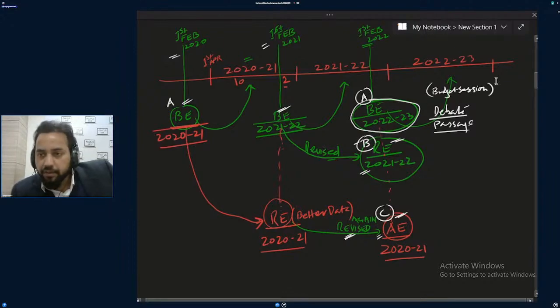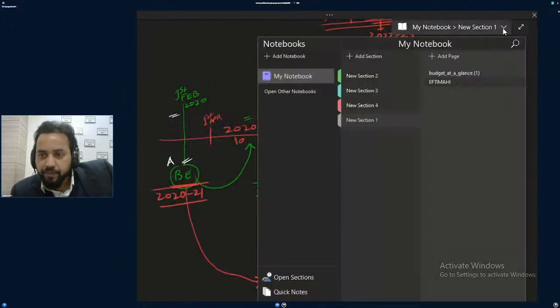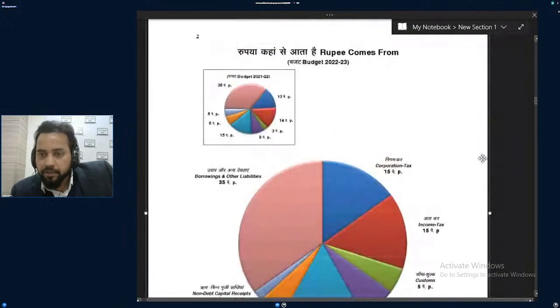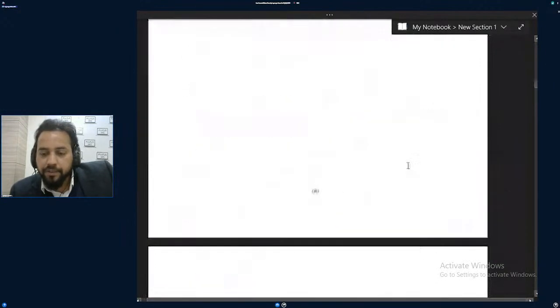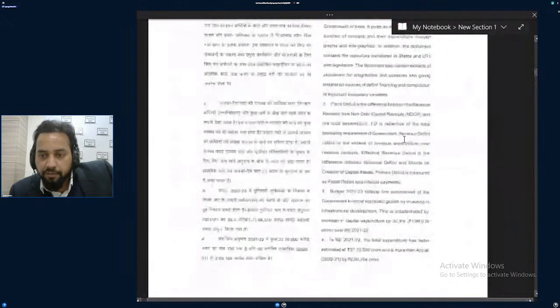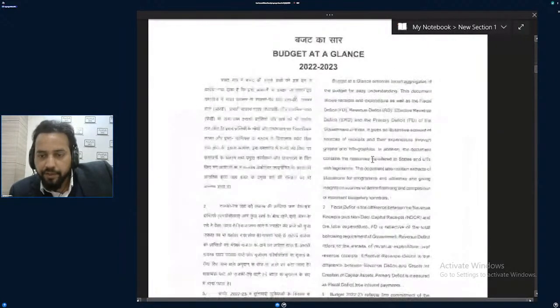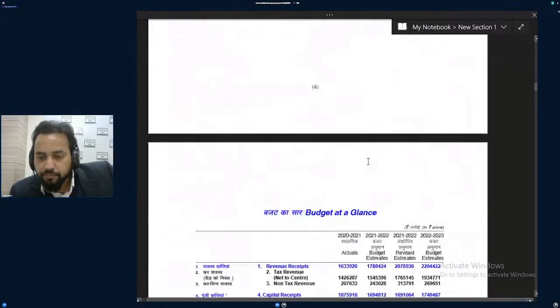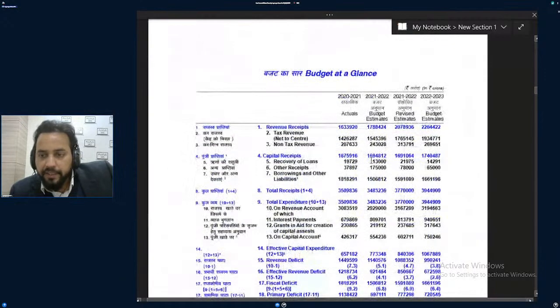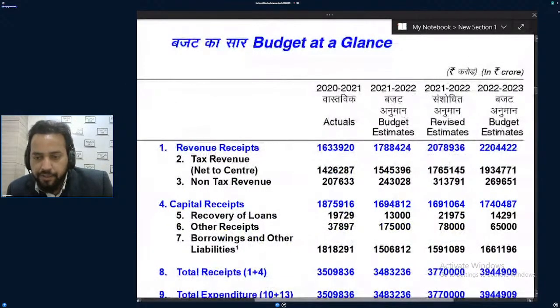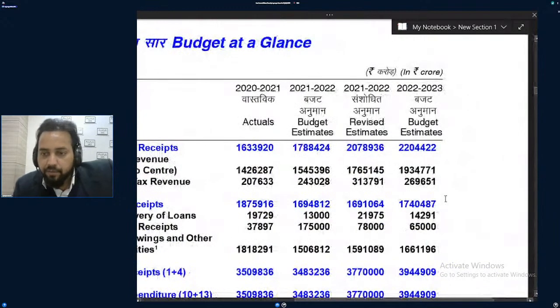Now, if I look into this data, that will be interesting. This document is called Budget at a Glance. I will upload this document, but you can also get this document from the internet, very easily available. So when you look into Budget at a Glance, see what it is. Try to understand this. It is presenting all kinds of receipt and expenditure.